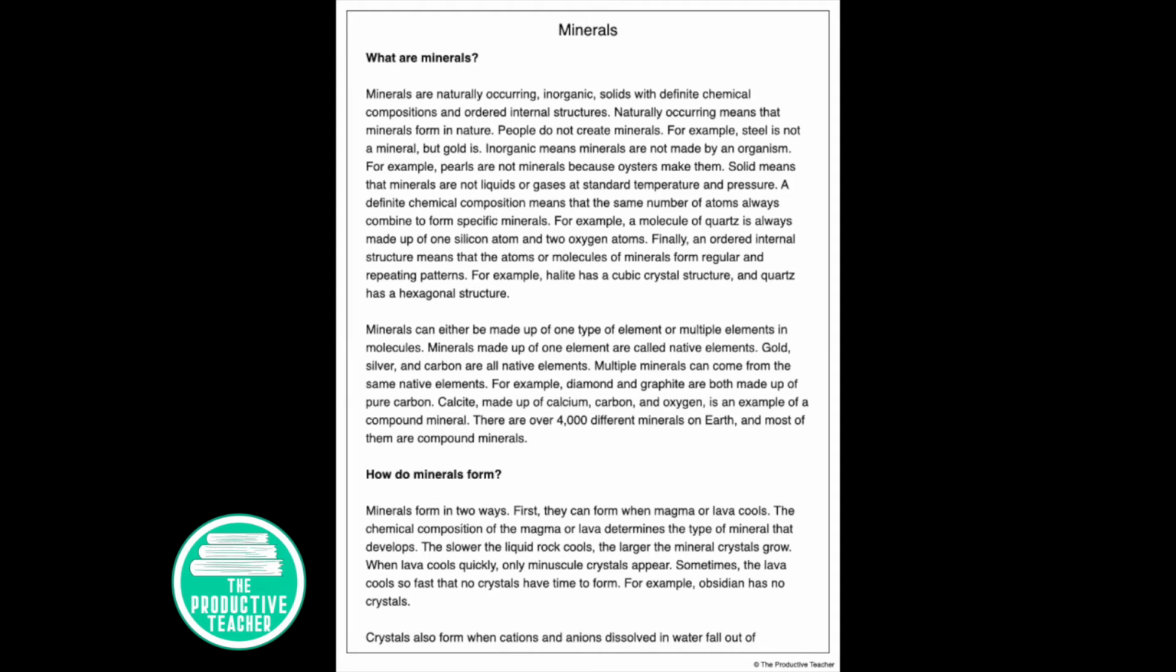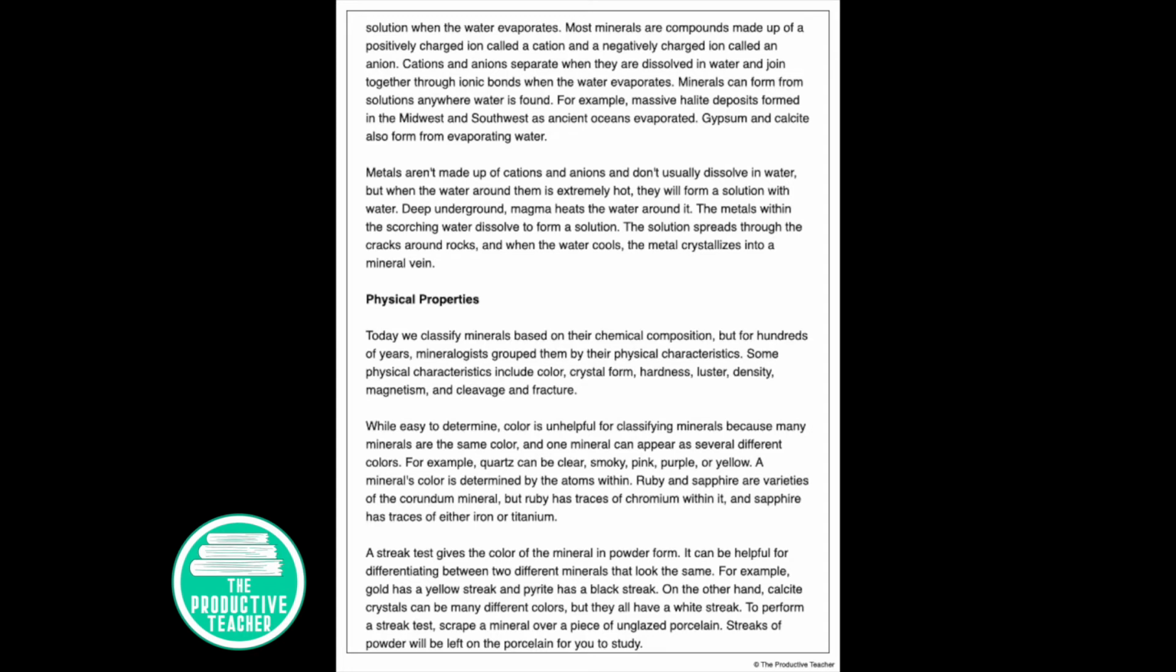Crystals also form when cations and anions dissolved in water fall out of solution when the water evaporates. Most minerals are compounds made up of a positively charged ion, called a cation, and a negatively charged ion, called an anion. Cations and anions separate when they are dissolved in water and join together through ionic bonds when the water evaporates. Minerals can form from solutions anywhere water is found.